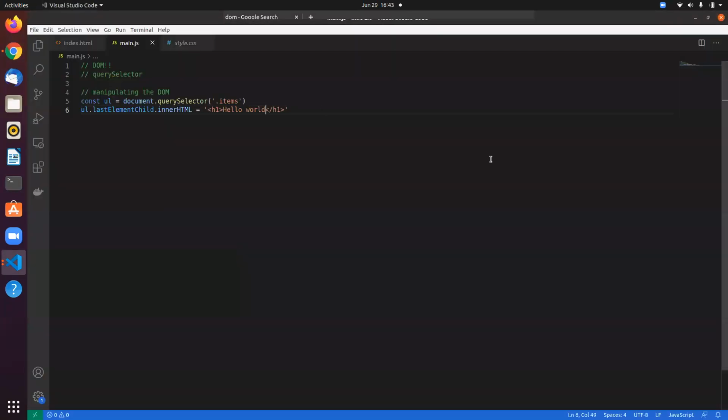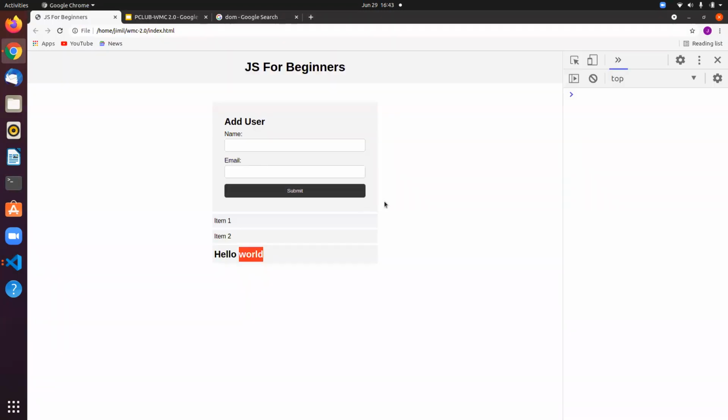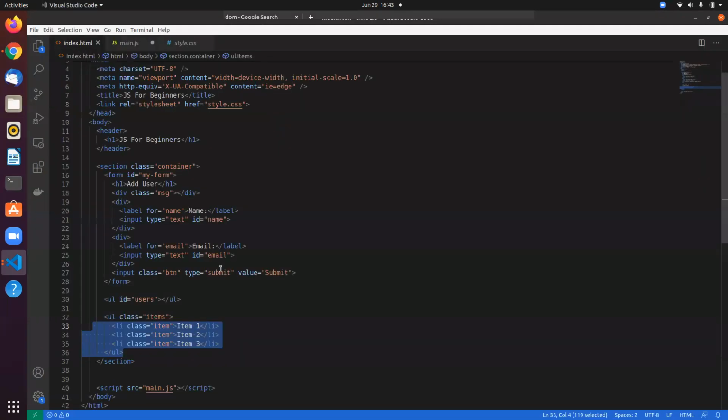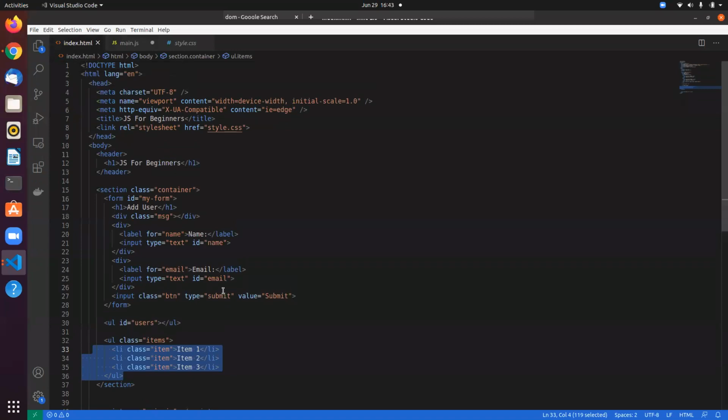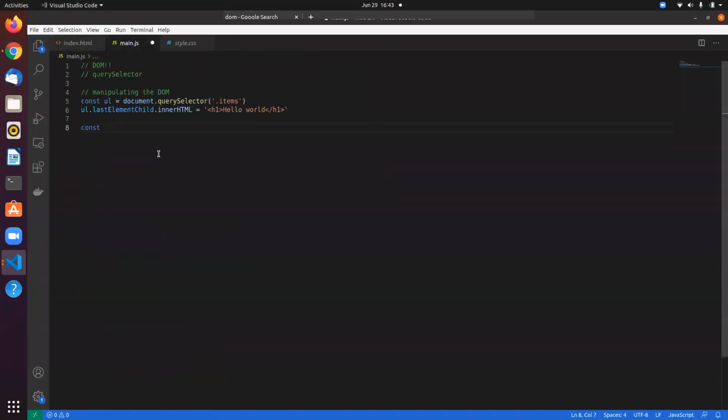You can even change the styles, right? Let's say I want to change the color of this button. If you want to grab the button that has the class btn, let's just grab that.